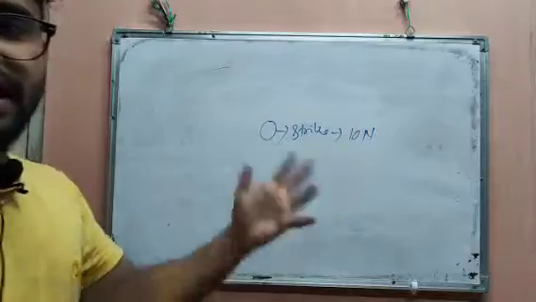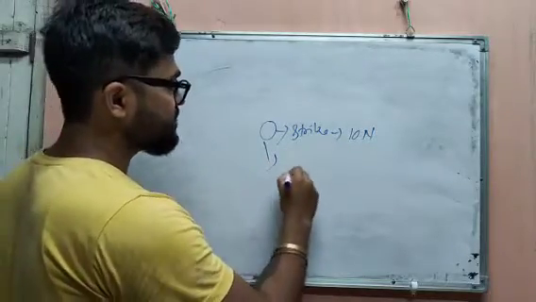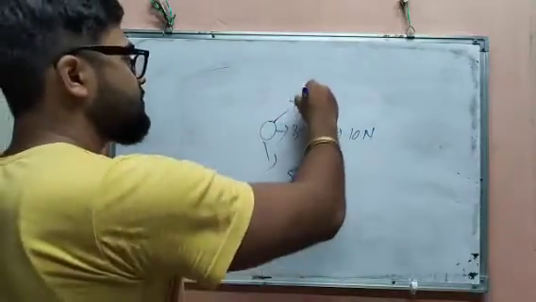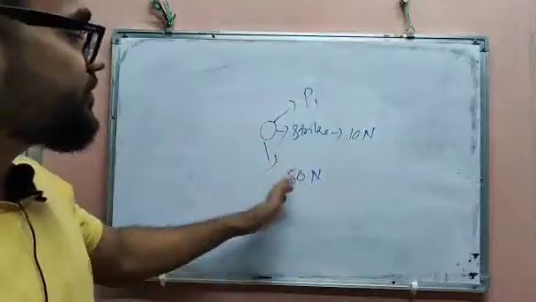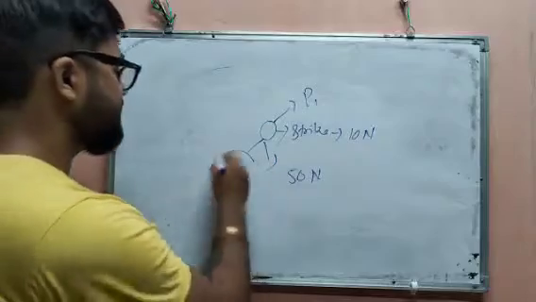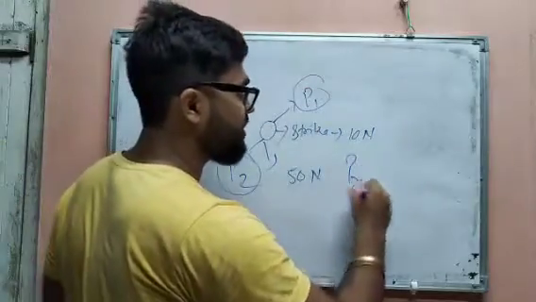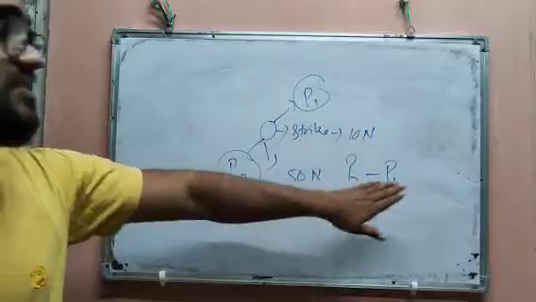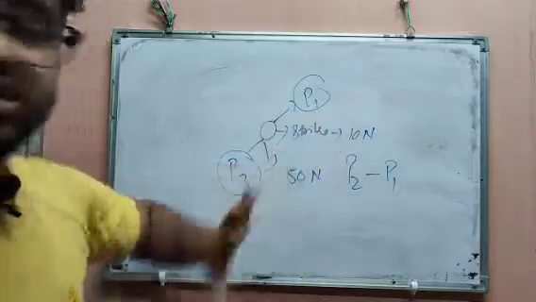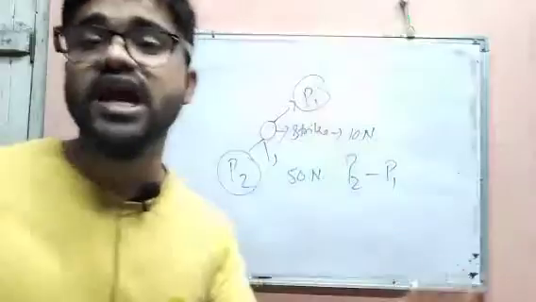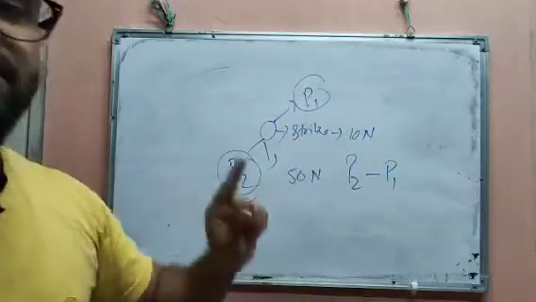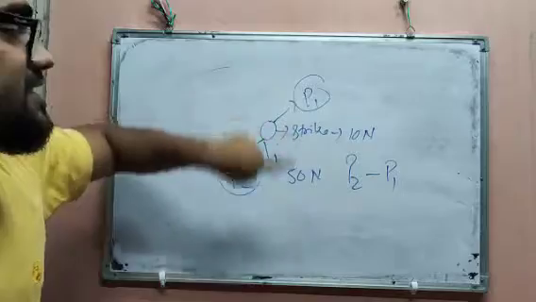Then next time you strike here with a force of 50 Newton. When you strike with the 10 Newton force, it will get a momentum P1. When you strike with the force of 50 Newton, it will get the momentum P2. The change will be P2 minus P1. This directly depends upon the applied unbalanced force, that is, how much force you are applying to change the position, whether you are pulling it or pushing it. That force is the major factor for the change in momentum.